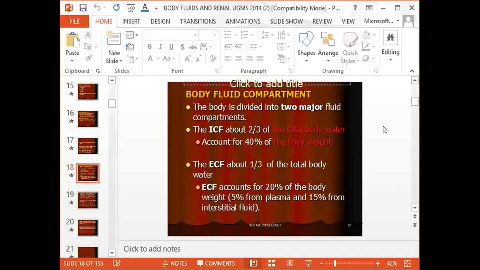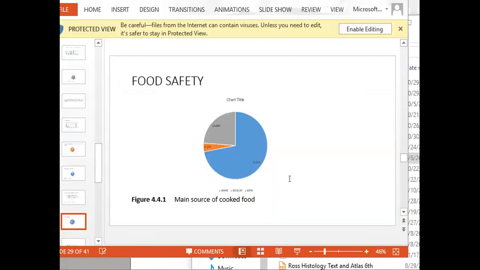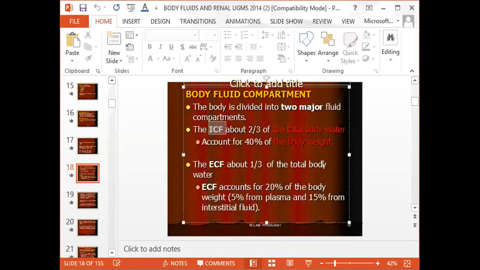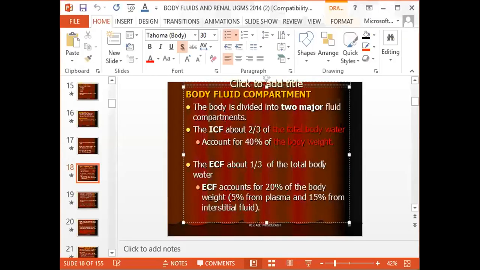Okay, good. So this is what I was trying to say. I was saying that the total body water is divided into two parts. We have the intracellular compartments and the extracellular compartments. Someone's hand is up. Please, can you see the slide? Yes, we can.